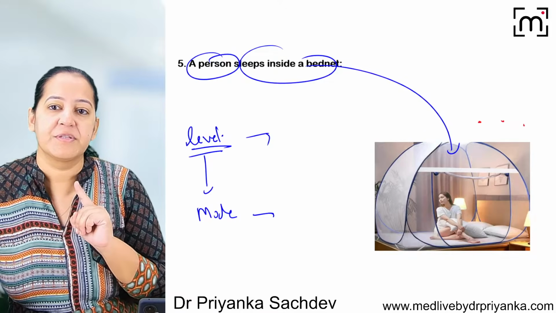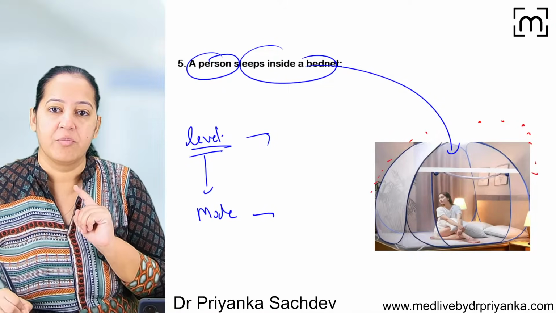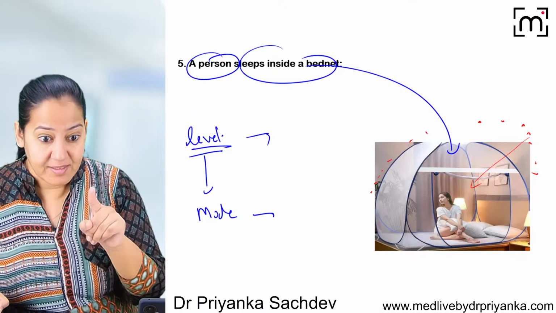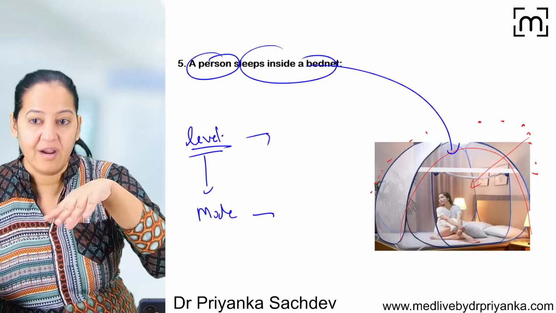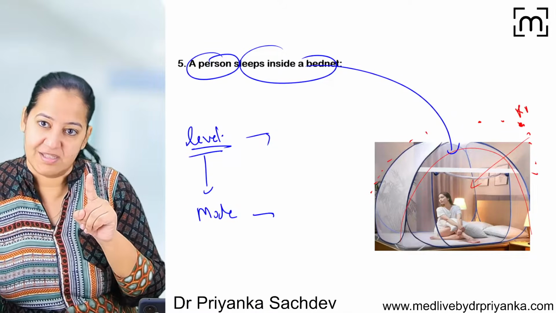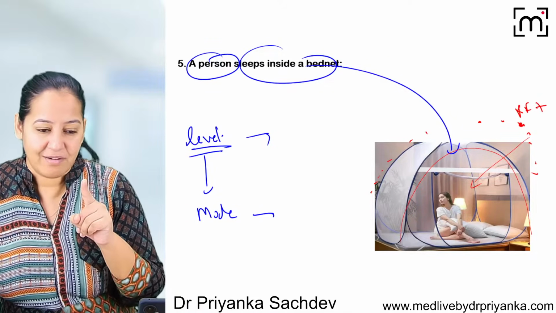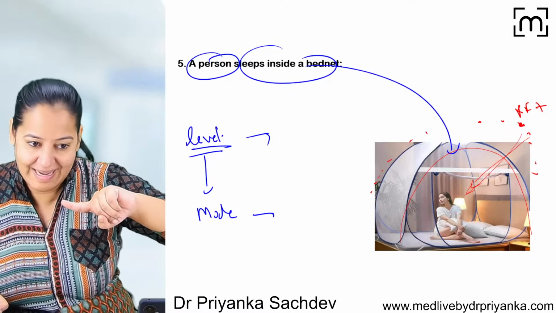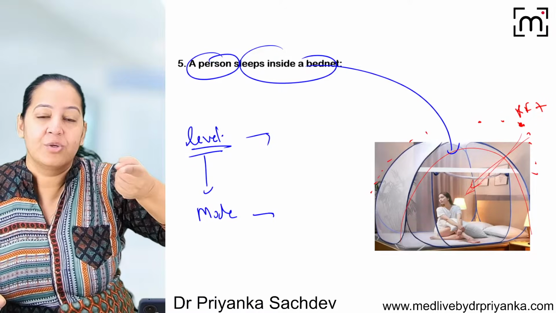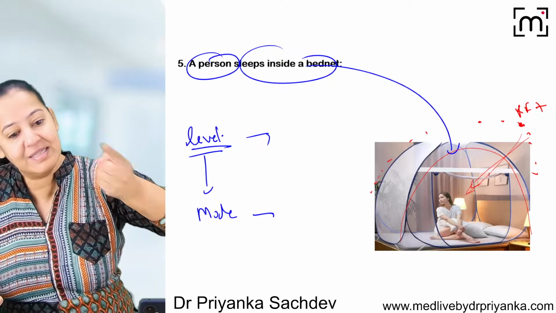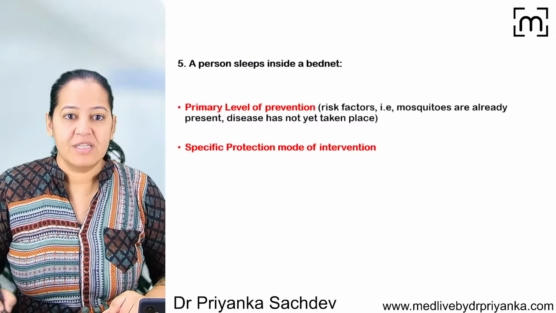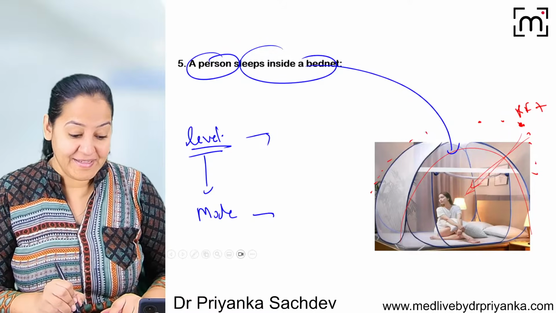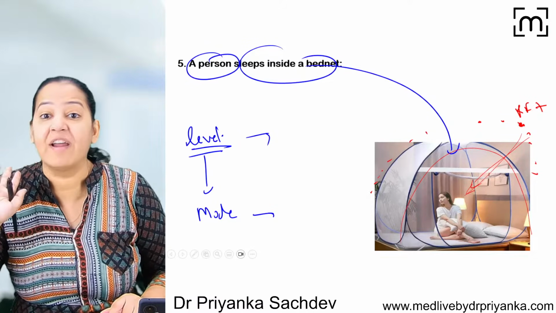Because there are many mosquitoes in the room. So that person does not want the mosquito to come and bite. That's why this lady is using a bed net. So the risk factor is the mosquito. It is present. But the mosquito has not bitten yet. You got my point? So the disease is absent. So risk factor is present, but disease is absent. So it is primary level of prevention. It is not primordial, it is primary. Students get confused: ma'am, why is it not primordial?